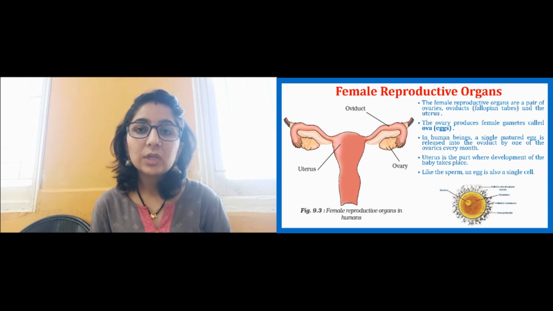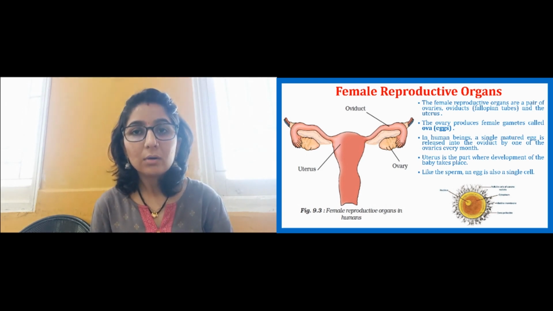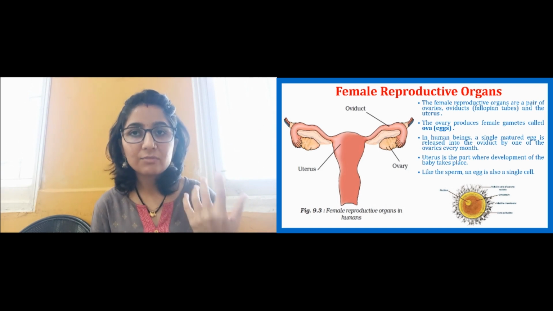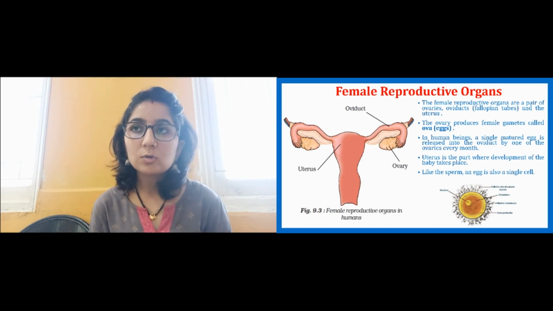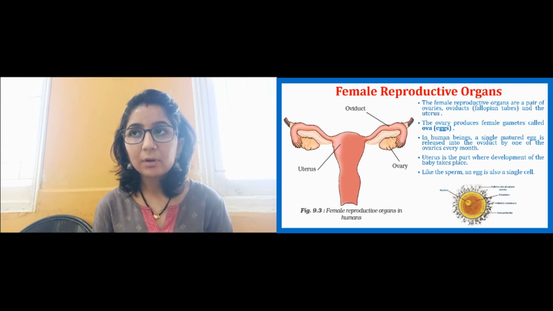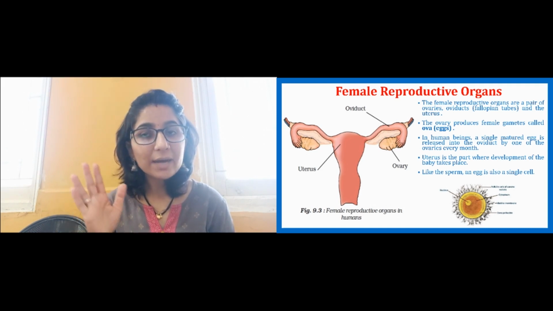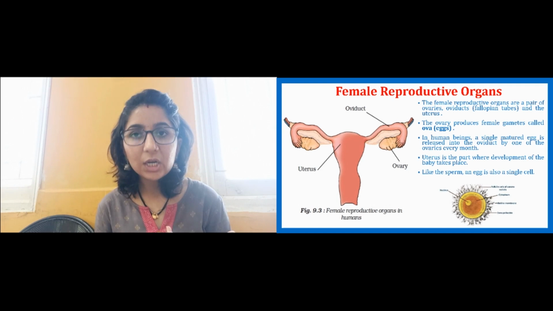In both the ovaries, the female gametes are produced. What are female gametes? These are the ova. The singular is ovum, and if many are produced, they are the ova, also simply called eggs. These eggs are produced in the ovaries. A single mature egg will be released by the ovary into the oviduct.